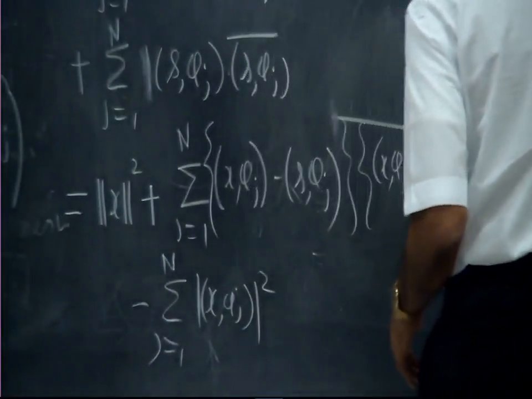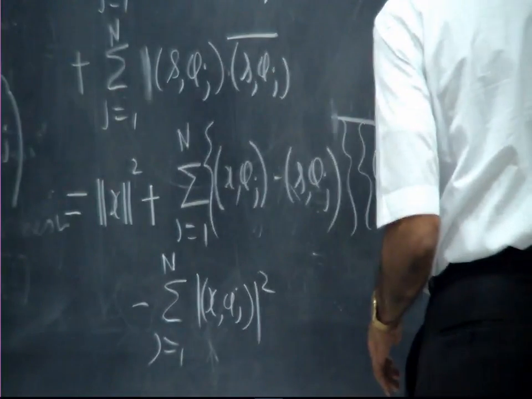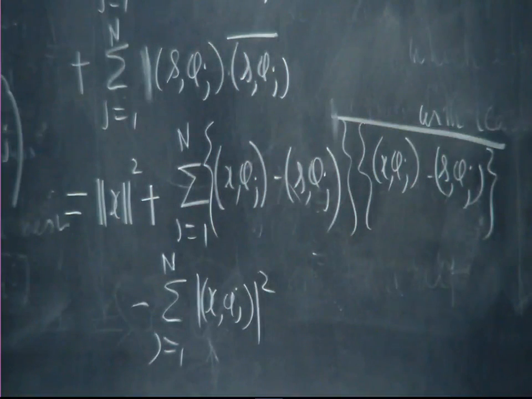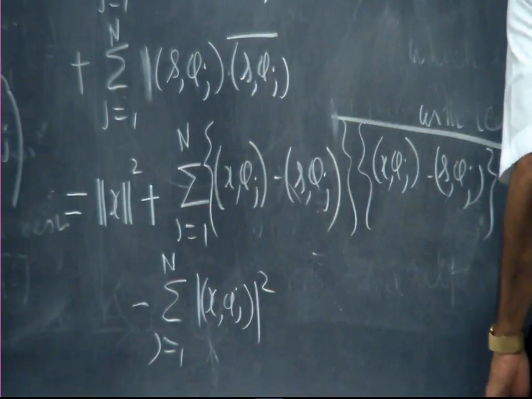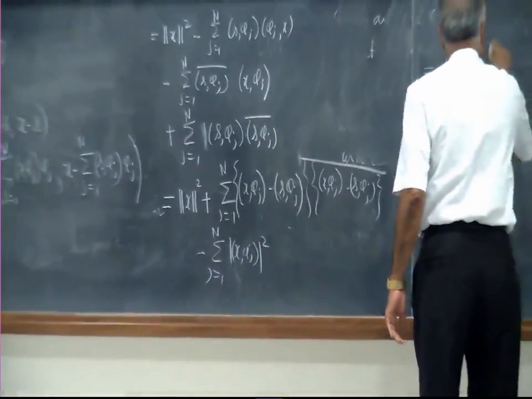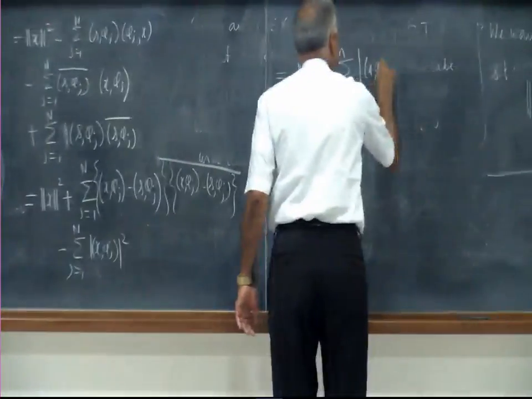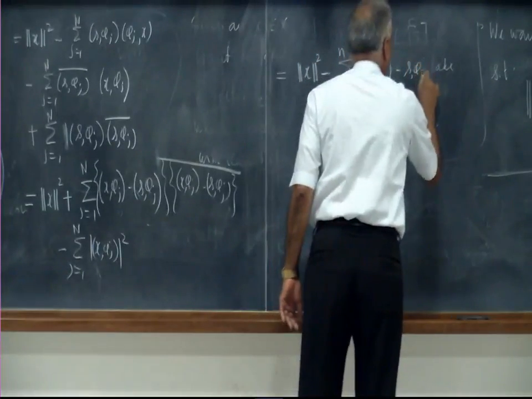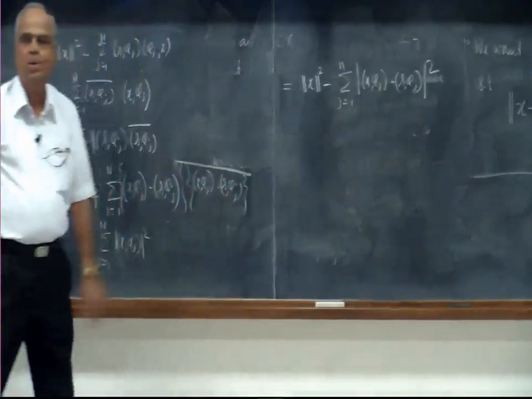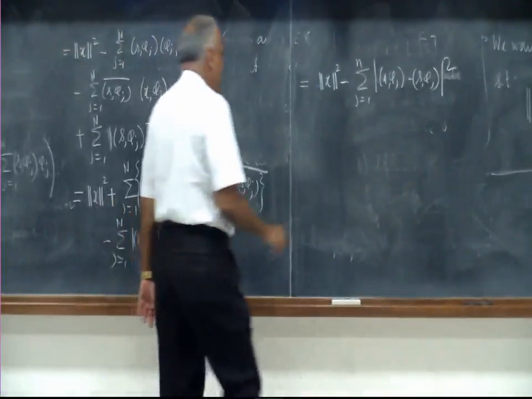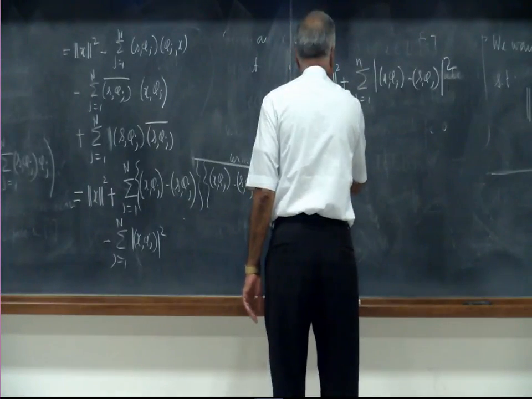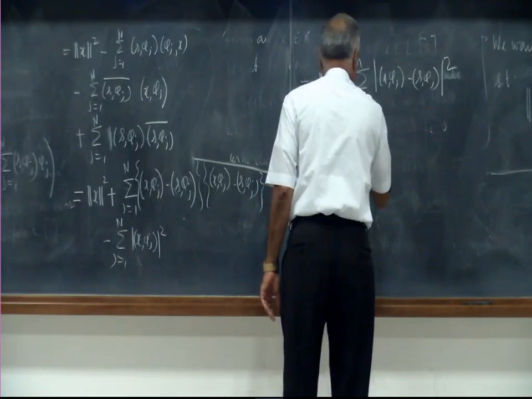So, which is finally equal to, what is that equal to? Norm x squared minus summation j equal to 1 to n, modulus x phi j minus s phi j squared, because that thing is multiplied by its conjugate, then minus summation j equal to 1 to n, mod x phi j squared.